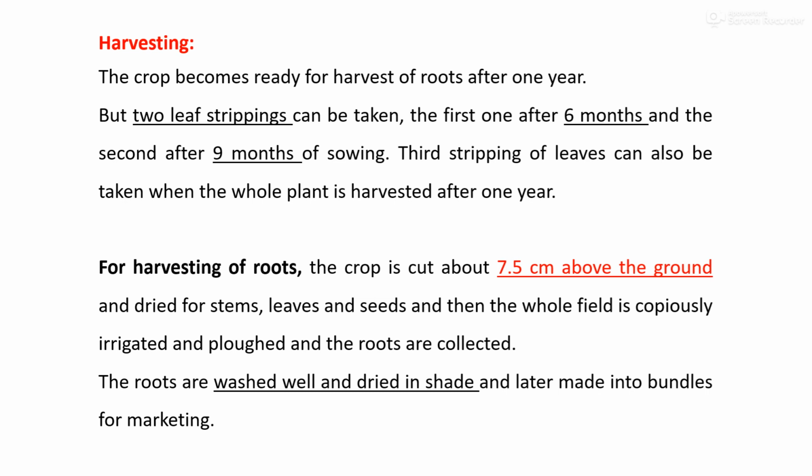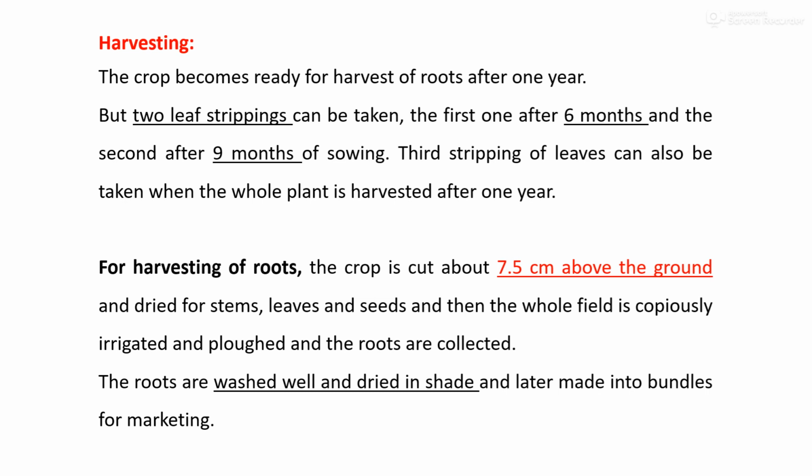Then harvesting. The crop becomes ready for harvest of roots after 1 year. Regarding the leaf, two leaf strippings can be taken, the first after 6 months and the second after 9 months of sowing. The third stripping of the leaves can also be taken when the whole plant is harvested after 1 year.